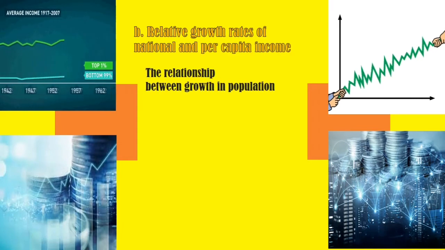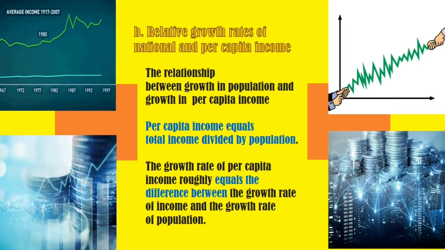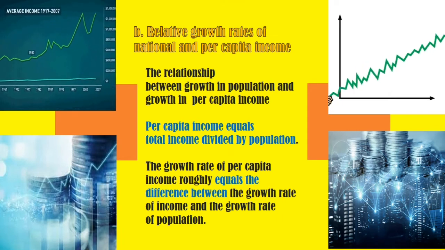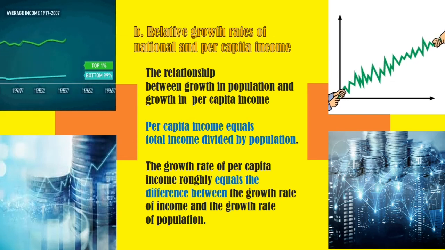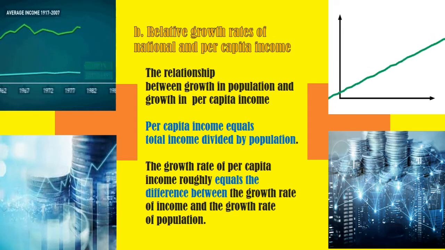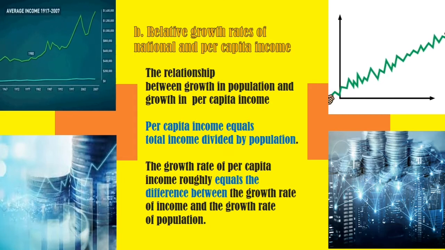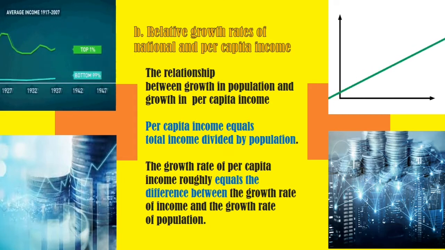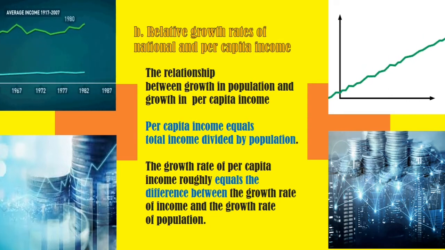Second is the relative growth rates of national and per capita income. So this refers to the relationship between growth in population and growth in per capita income. So the standard is per capita income equals total income divided by population.